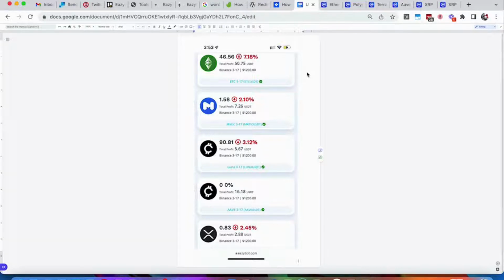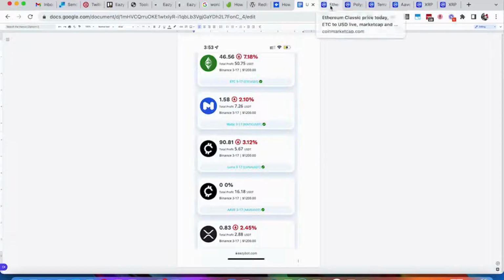Conversely, if I chose ETC in that same 9 day period, I might feel fantastic about EasyBot. And the point here is that one, a 9 day period isn't enough time to generate any fair assessment about EasyBot. Two, the benefit of diversification means that we know some coins are going to perform better than others over periods of time or in windows of time. So in this case, XRP didn't have a really stellar 9 day window, whereas ETC did. And we're going to take a closer look at that in just a moment.